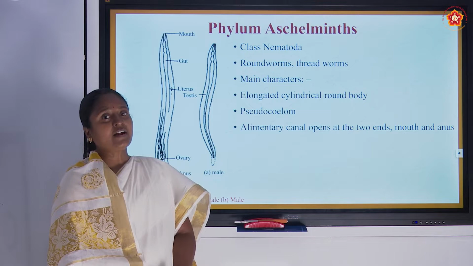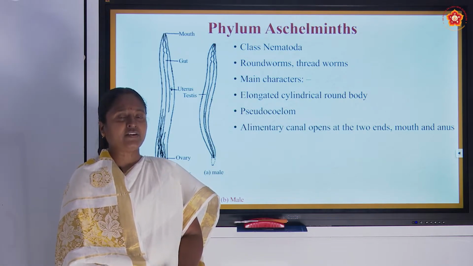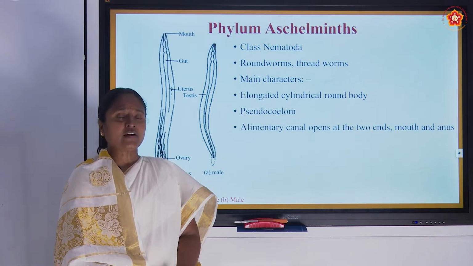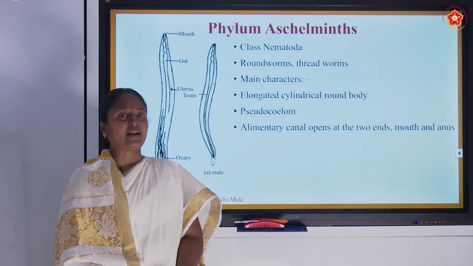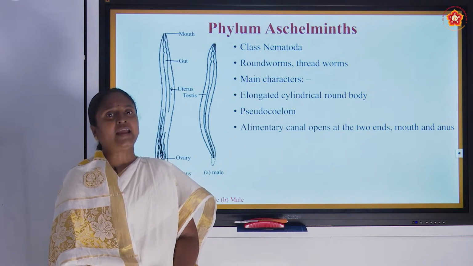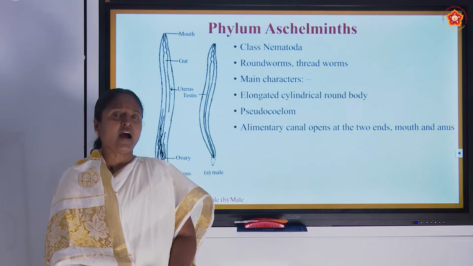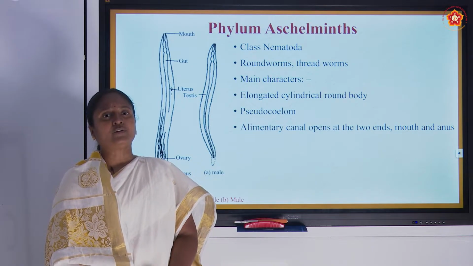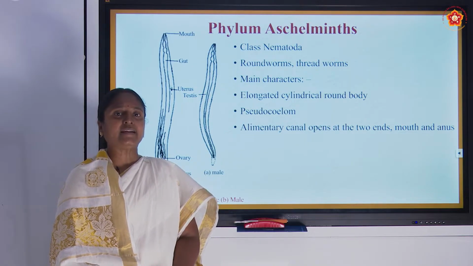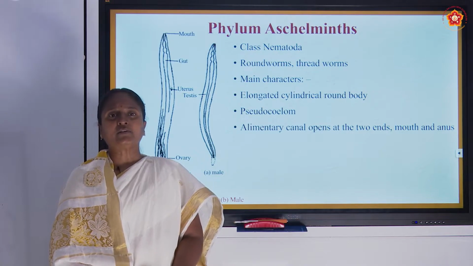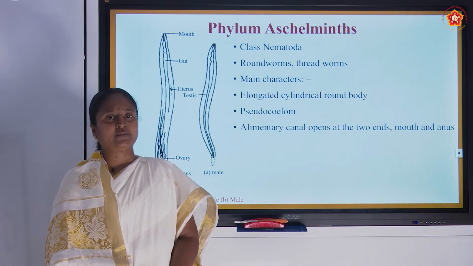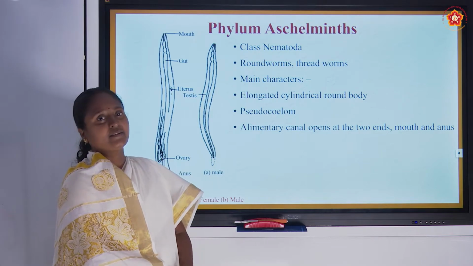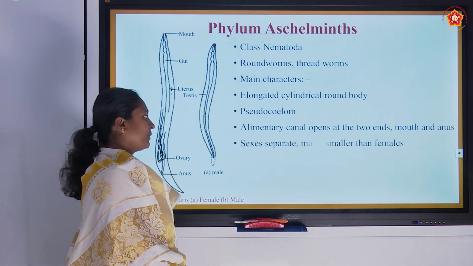So far we did not see any organism with two ends. This is the first organism with an alimentary canal where the mouth and anus are present in opposite orientation. One is at the anterior end of the body and the other at the posterior end, so these organisms have two openings.